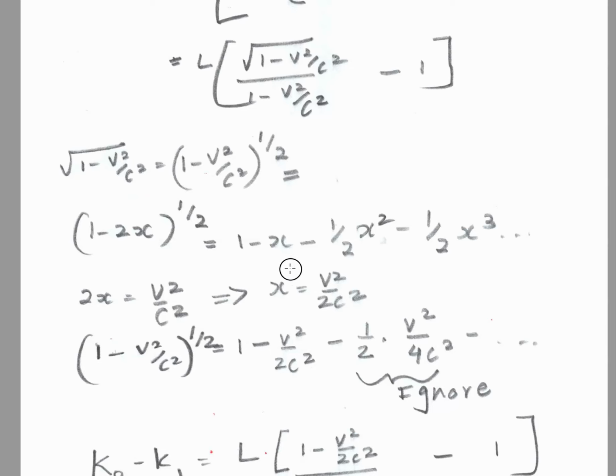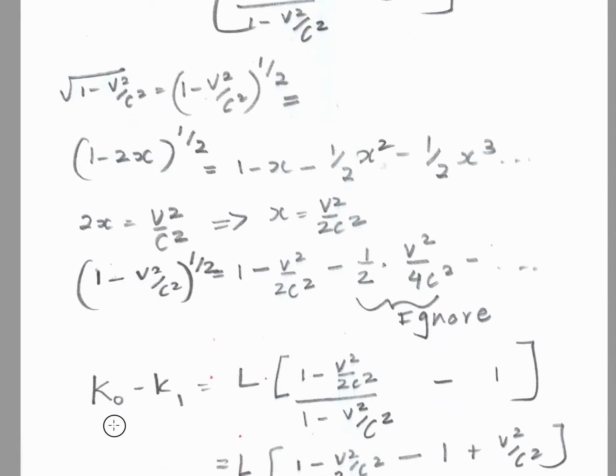1 minus x is v squared over 2c squared minus half x squared, v to the power 4 divided by 4c to the power 4. Oh, it should be v to the power 4. My mistake. v to the power 4, 4c to the power 4. As he said, higher order terms we ignore. 4c to the power 4 is a very big number, so we can ignore. So what do we end up with?